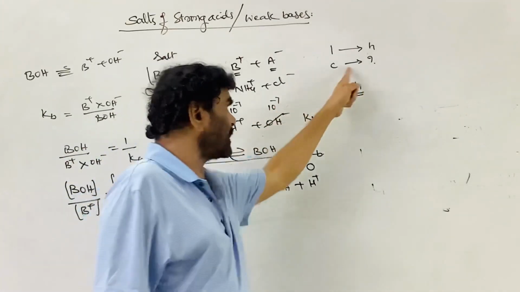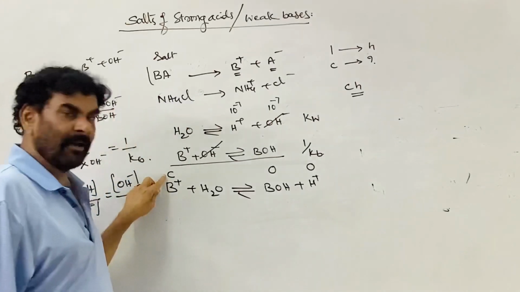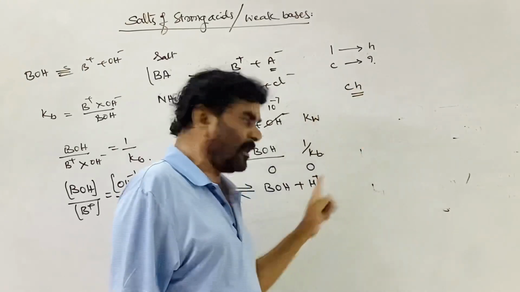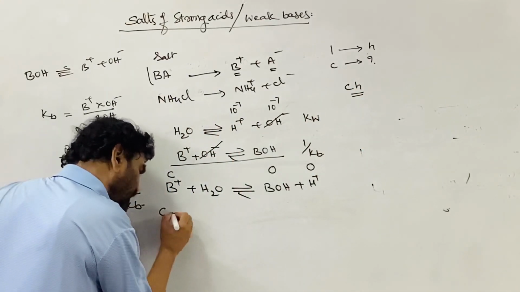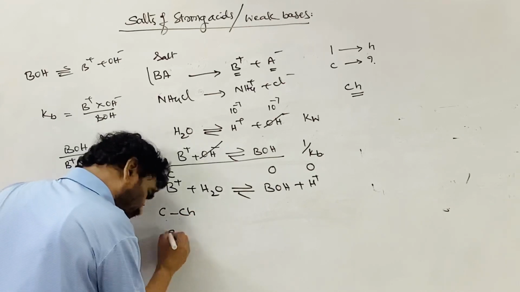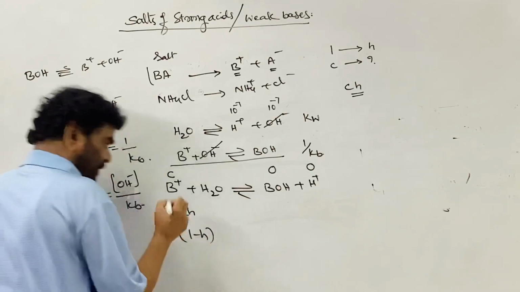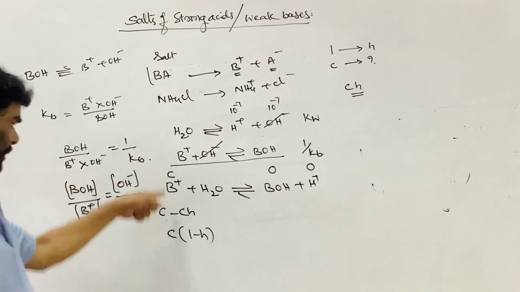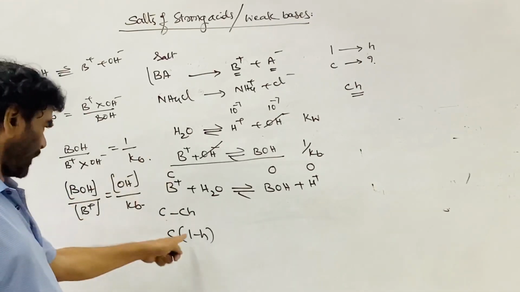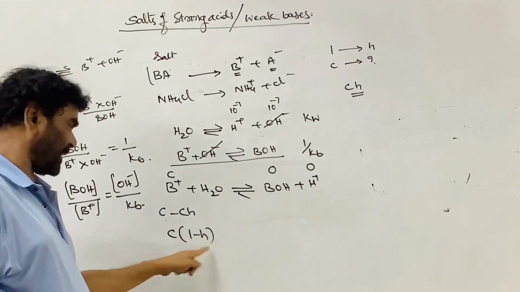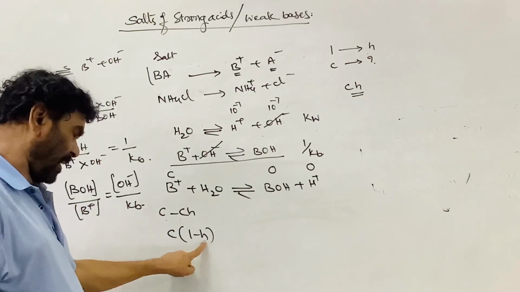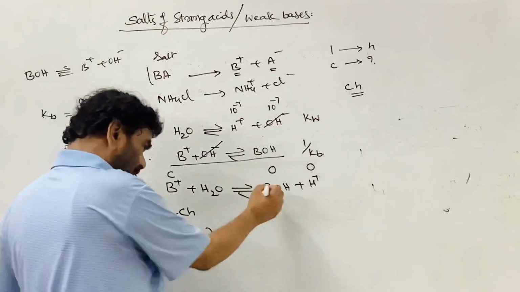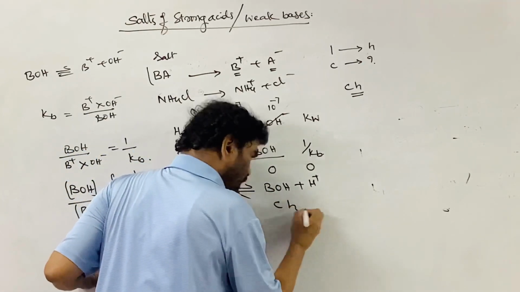This is the change in the concentration. So how many moles are taken? C moles are taken per liter. How many moles are involved in the hydrolysis? Ch moles. Moles per liter left is C minus Ch, that is nothing but C into 1 minus h. Now the concentration at equilibrium after hydrolysis: C into 1 minus h is left. h is the number of moles of the B plus ion involved in the hydrolysis for 1 mole. Now here that is Ch, this is Ch.